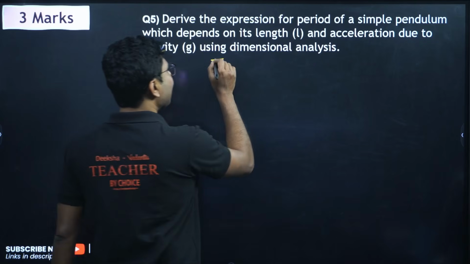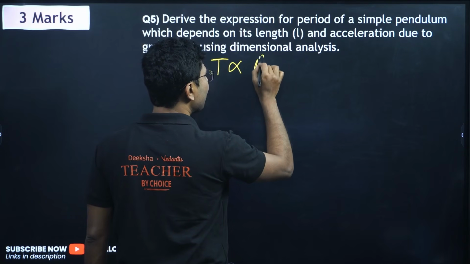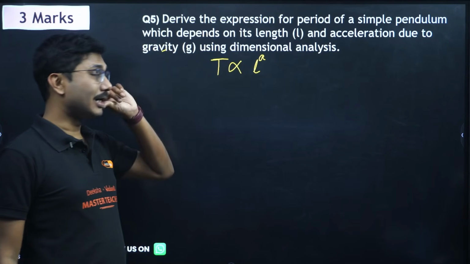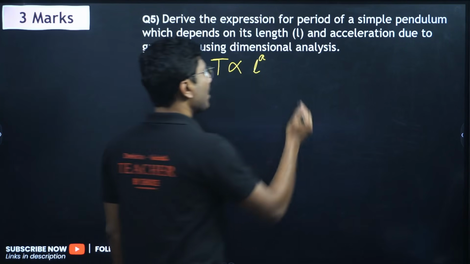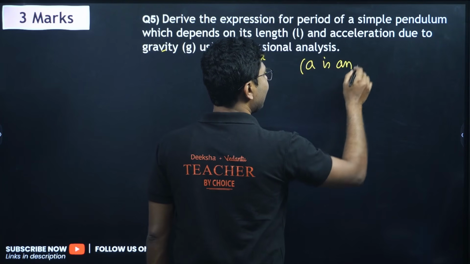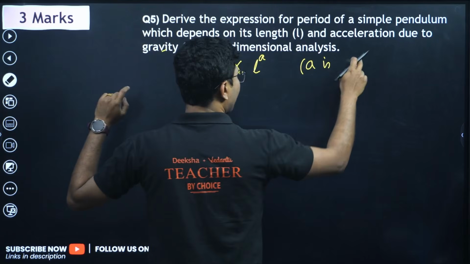Time period is dependent on length. How it is dependent? Not given, so we will say it is dependent on L as L to the power of A. Okay, A is a parameter. Parameter means a number.